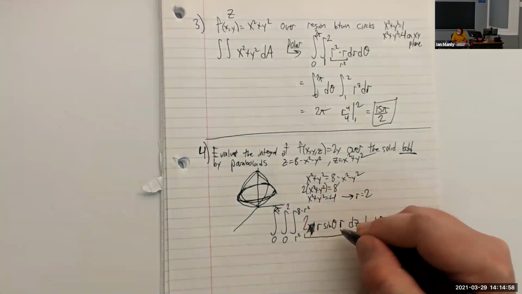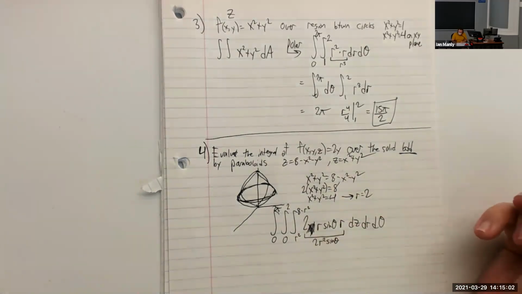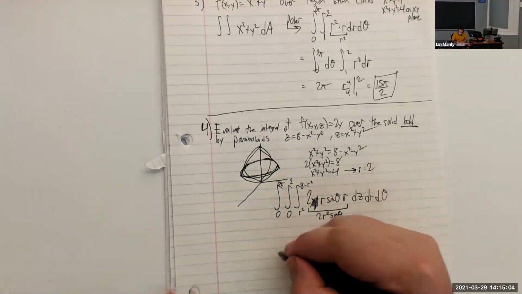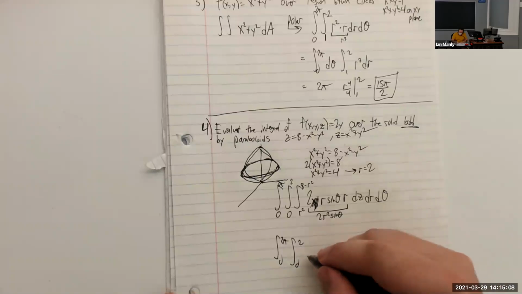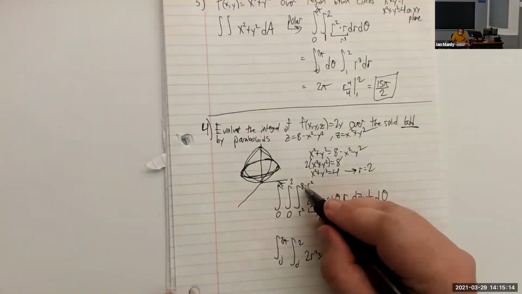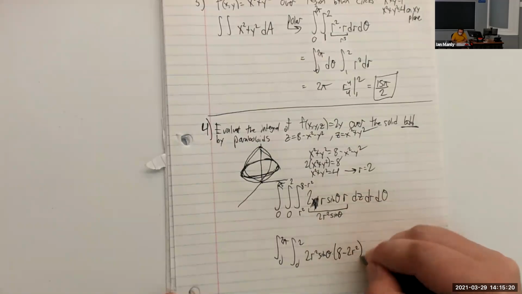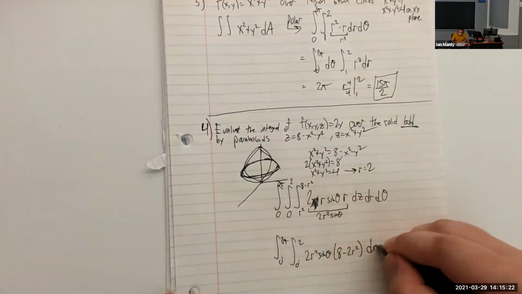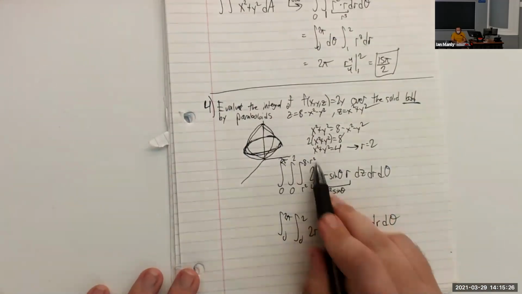So we have 2r squared sine of theta. Let's do the z integral of this. We have 2r squared sine of theta, and we're just going to tack a z onto this, and then we're going to do this minus this right here. So we're going to end up with 8 minus 2r squared, if we kind of blow through this part, because we would stick a z here, and then we do this minus this.